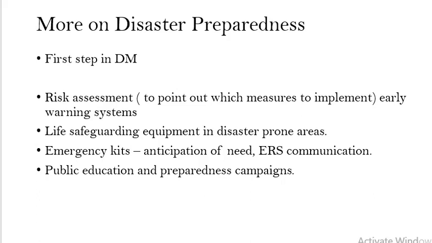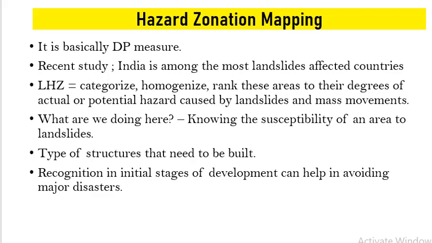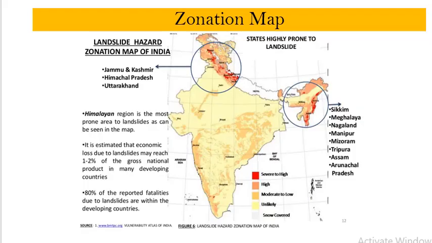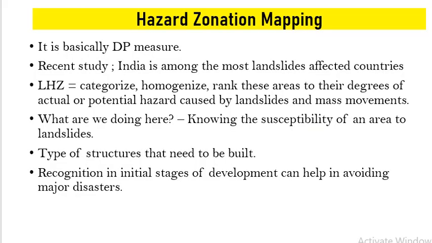So this is about disaster preparedness, and the main part of the question is the hazard zonation mapping and how it can benefit disaster preparedness or mitigation. It is basically the hazard zonation mapping, as we have seen. This is the hazard zonation map of our country for landslides. How it can help in mitigating disasters is what the question is asking, and you have to explain how the LHZ, the land hazard zonation map, will help.